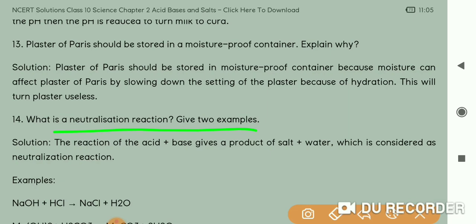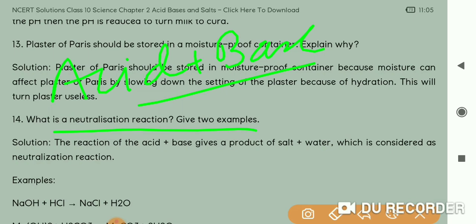Neutralization reaction, give two examples. Now neutralization is simple: between the acids and bases. एसिड और बेस के बीच में जो रिएक्शन होती है उसको बोलते हैं न्यूट्रलाइजेशन रिएक्शन. Where the acid neutralizes base, base neutralizes acid, because the products formed in this reaction are both neutral.